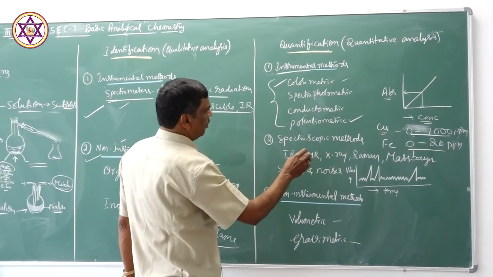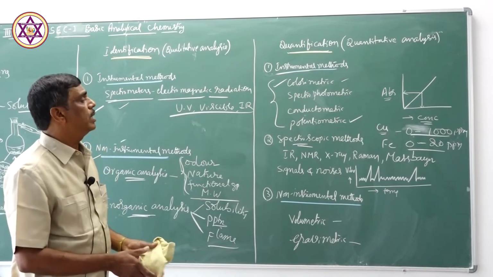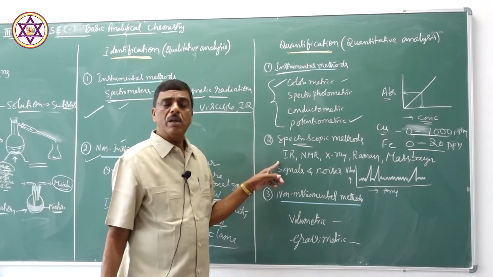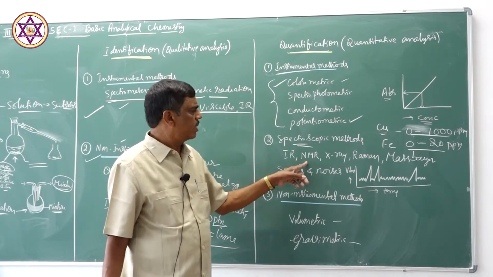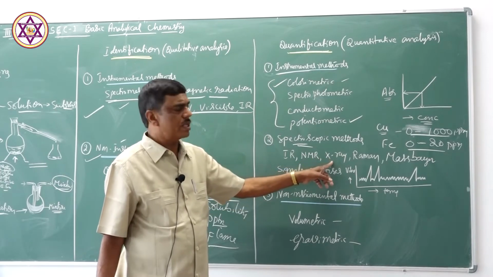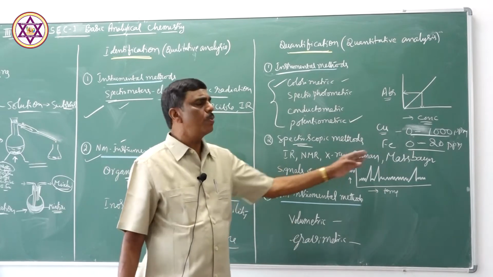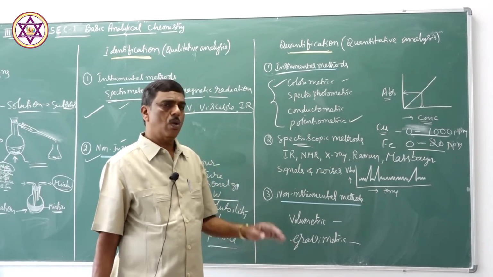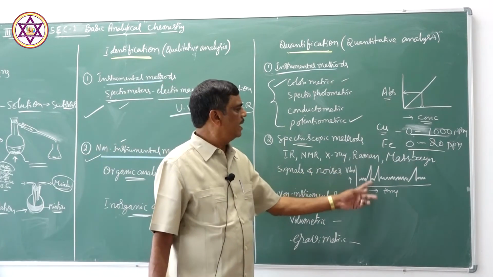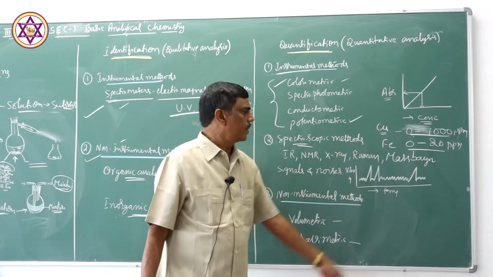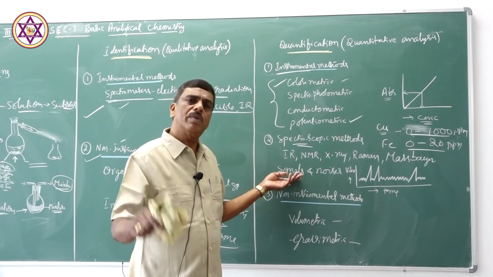Another instrumental method is the spectroscopic method. In this spectroscopic method, we use electromagnetic radiation like infrared radiation, nuclear magnetic resonance spectroscopy, X-ray diffraction studies, Raman spectroscopy, Mössbauer spectroscopy. Using these spectroscopic methods, we can identify and quantify the substance. Depending upon the concentration, you will get signals, and these signals are characteristic of the substance.